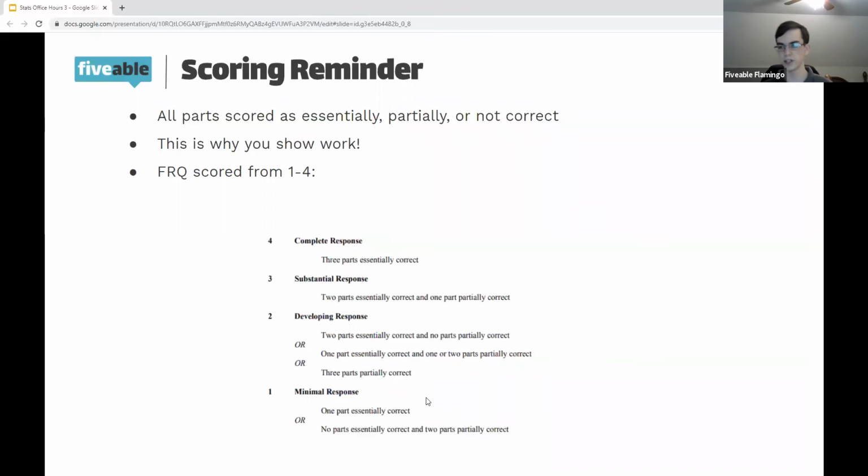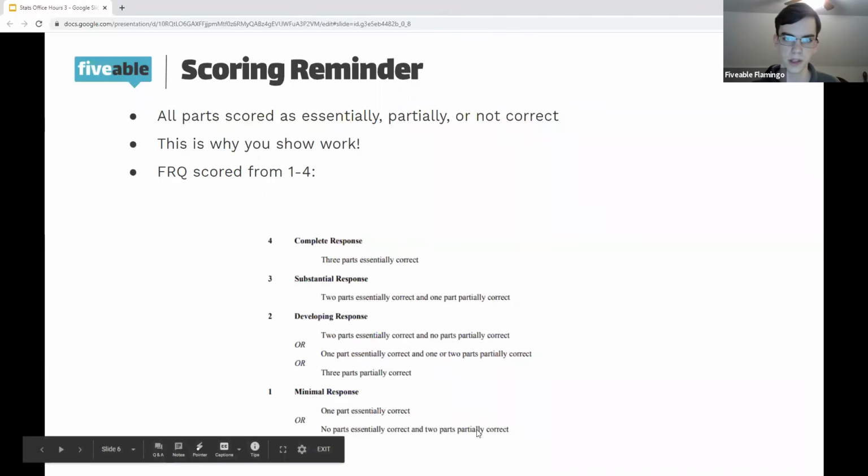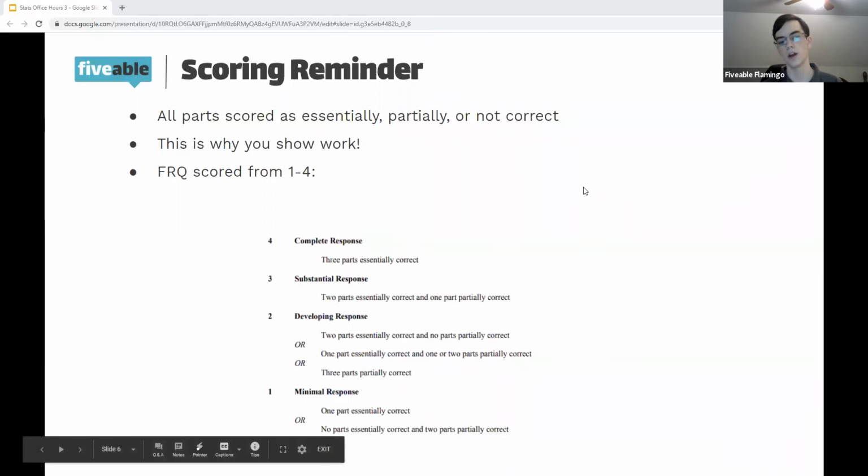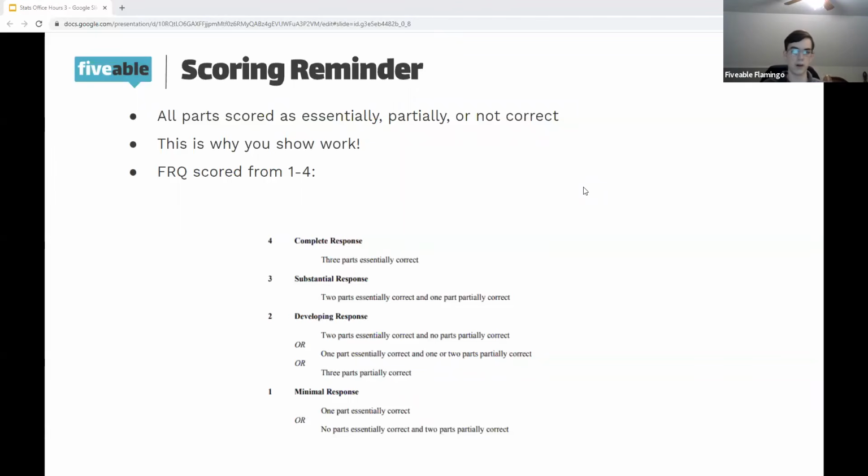Anyway, each FRQ will be scored on a 4-point scale, so you can see that right here, with a 4 being 3 parts essentially correct, and so on and so forth. This is why, like I said, you should skip around if the problem allows it.